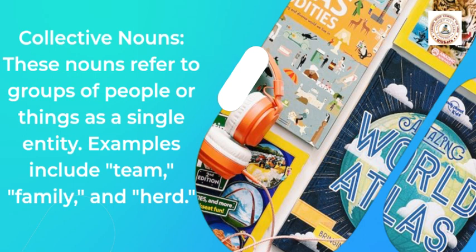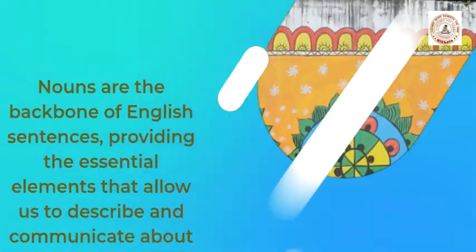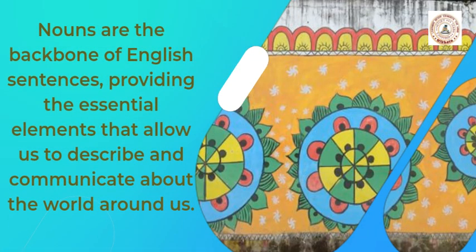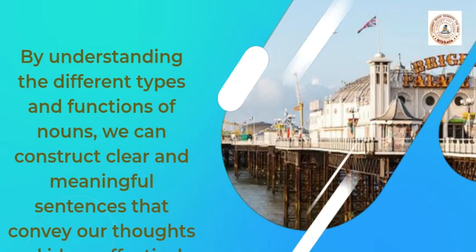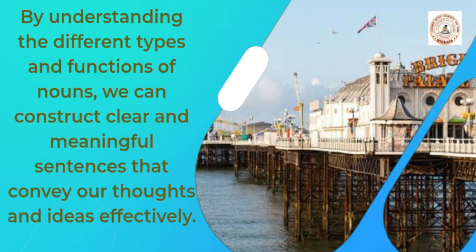Nouns are the backbone of English sentences, providing the essential elements that allow us to describe and communicate about the world around us. By understanding the different types and functions of nouns, we can construct clear and meaningful sentences that convey our thoughts and ideas effectively.